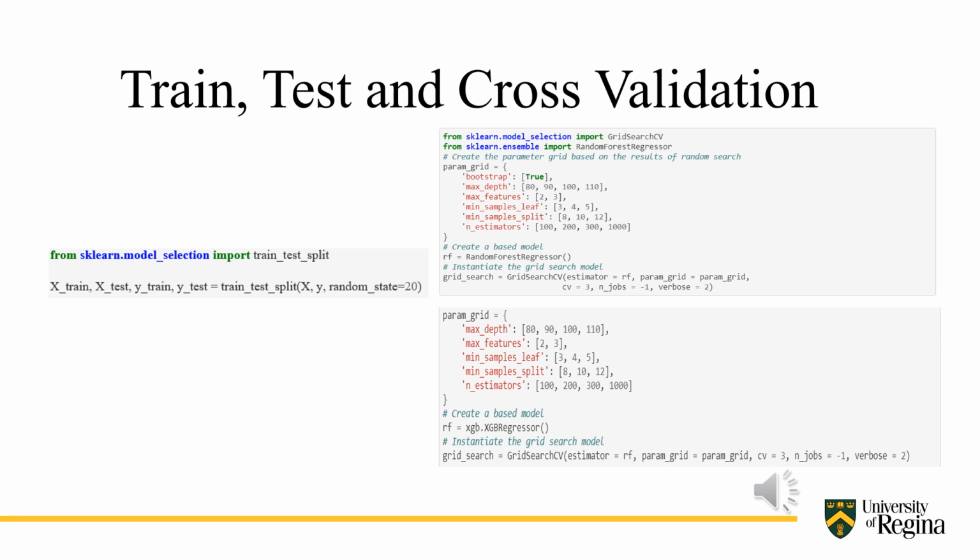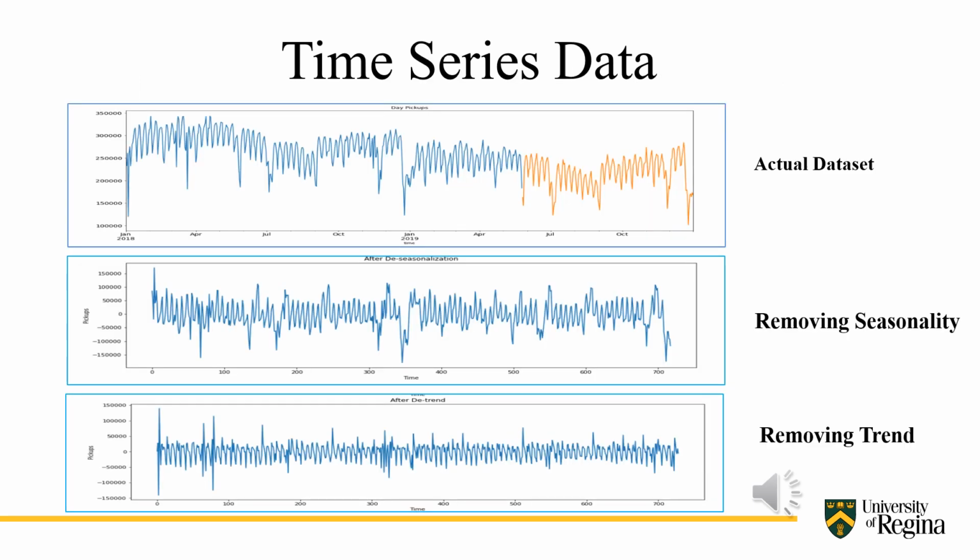I did not use k-fold validation because it was taking a large amount of time as the dataset was large. I also performed grid search CV, where you can see I tested different parameters. For the time series data, first of all I removed the seasonality and trend, and I got the following as shown in the image.